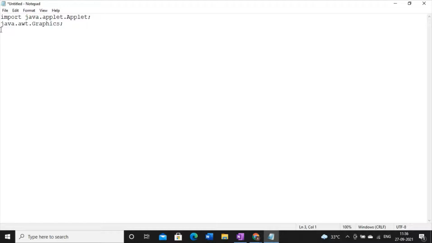So this AWT package is responsible for holding these two classes: one is Graphics and another one is Color. These are the class names. So this is known as the fully qualified path name, and I have to use this import keyword in order to bring the packages and the classes into our current working directory. This is the first step of designing any applet program. So we need this much amount of inbuilt packages.